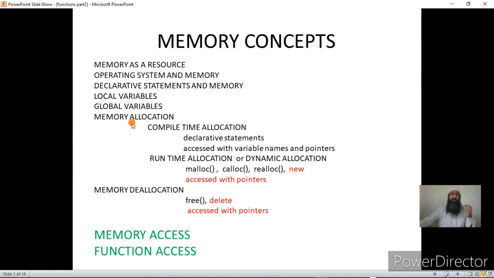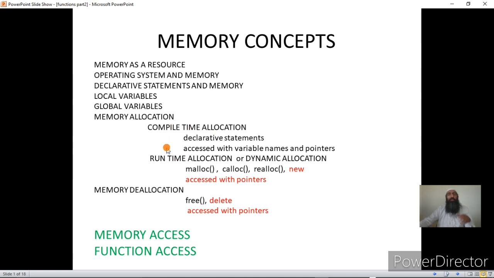Now, memory allocation can be of two types. One is compile time allocation, and the other is runtime allocation or dynamic allocation. The operating system can allocate memory in these two ways. What is compile time allocation? Whenever we write declarative statements in our program, whether declaring local variables or global variables, the operating system knows in advance the memory requirements of this program. It will give that much memory to that program, and this type of allocation is called compile time allocation, because this memory requirement is known at compile time.